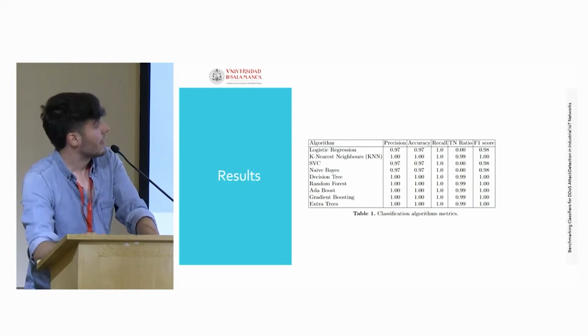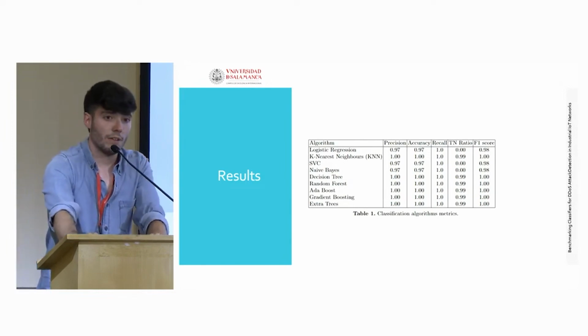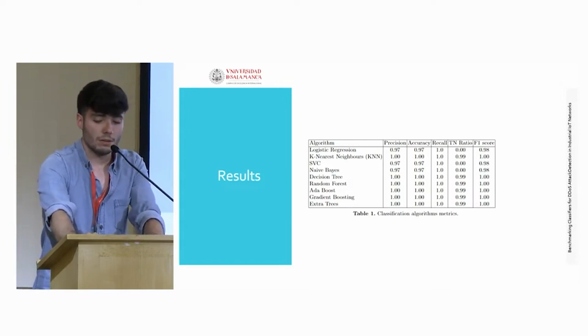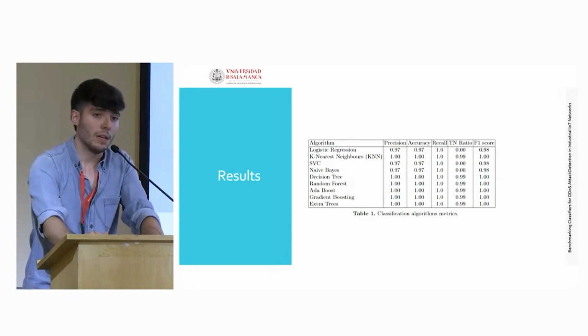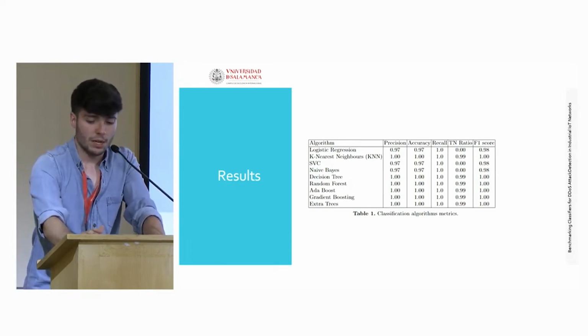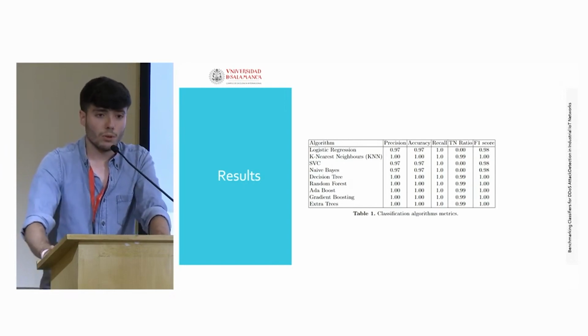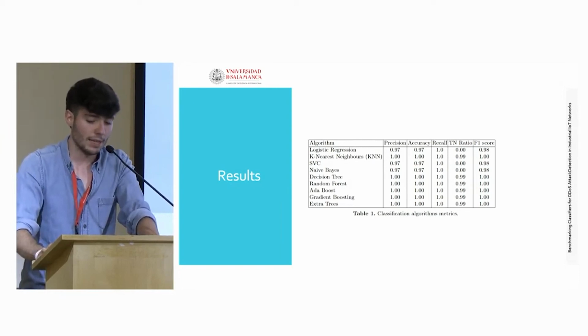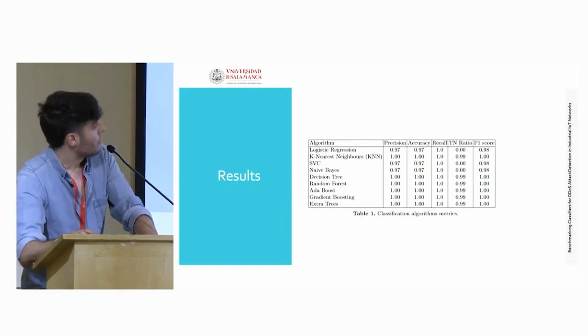But if we look at the new metric, true negative ratio, we can see that there are 3 models that have a zero ratio. That means that they are not classifying correctly any benign packet. That's because we have an unbalanced dataset. That means that we have a big dataset with almost all the packets tagged as denial of service attack, and there were only a few tagged as benign packets.